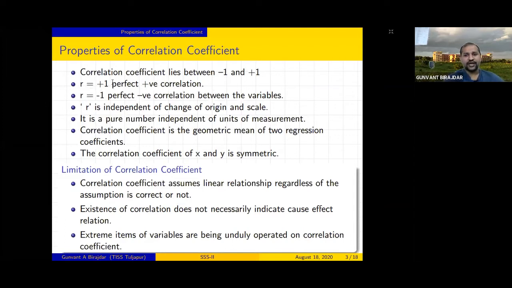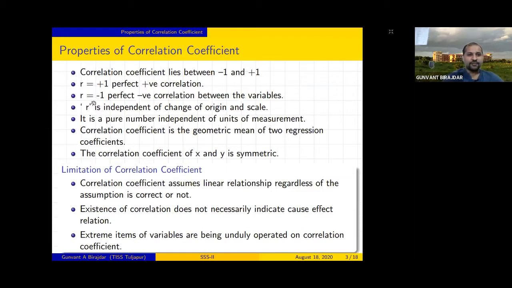Already we have seen that if your r is equal to +1, then you can say that there is perfect positive correlation between these two variables. And if r goes to -1, you are saying that it is a perfect negative correlation, right?